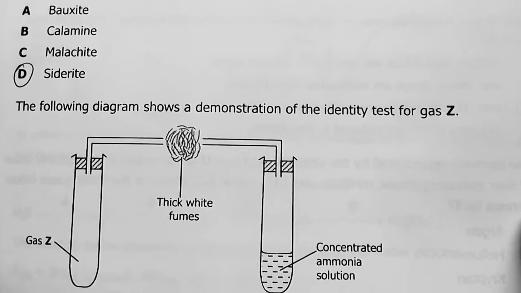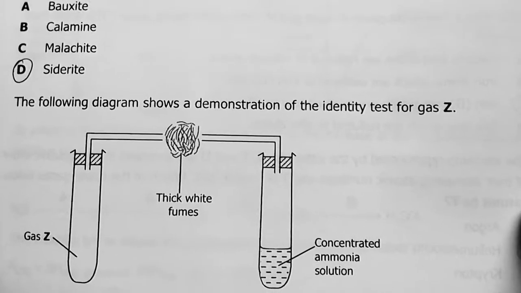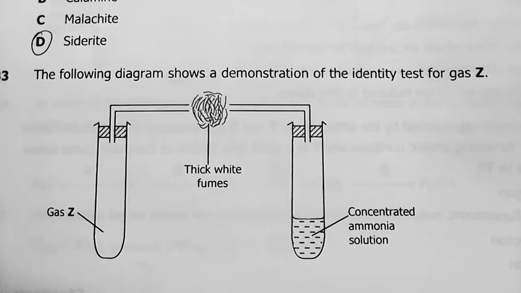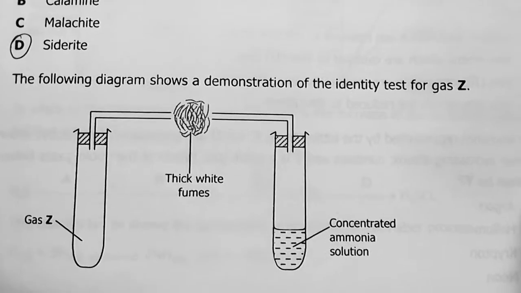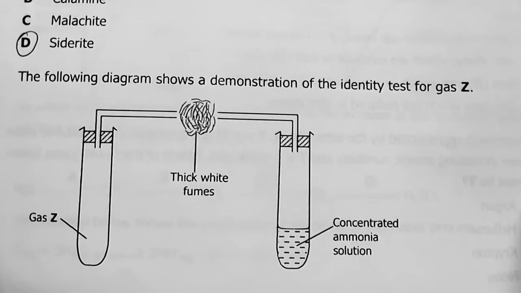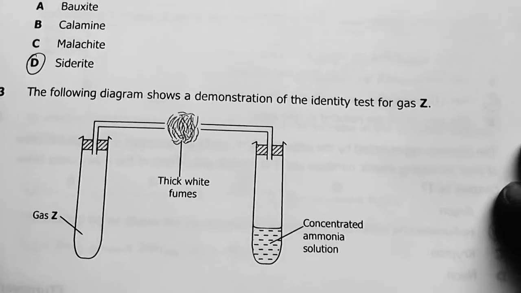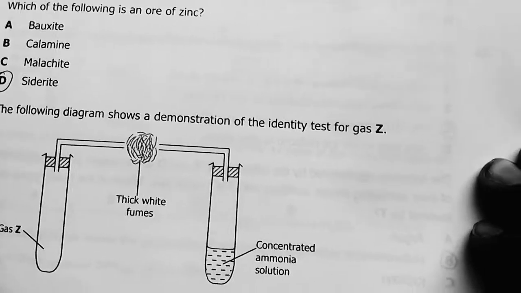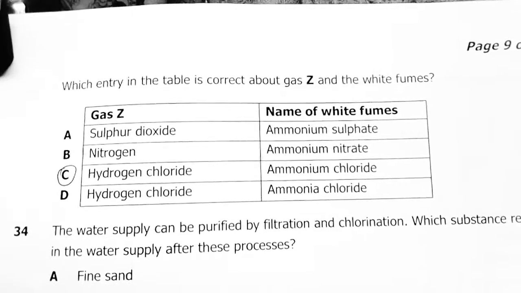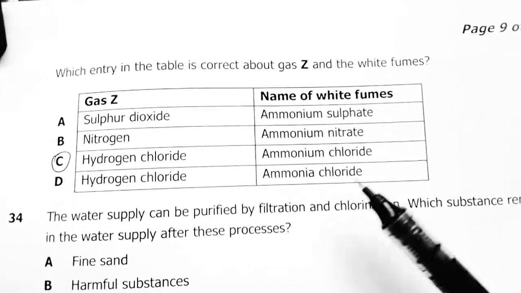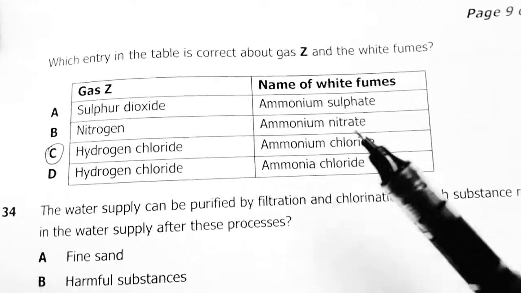The following diagram shows a demonstration of an identity of gas Z. Gas Z, white thick fumes, concentrated ammonia solution. Gas Z is actually hydrogen chloride, and the white fumes are ammonium chloride. My answer there is C, hydrogen chloride. Ammonium chloride is the answer, not ammonia but ammonium.